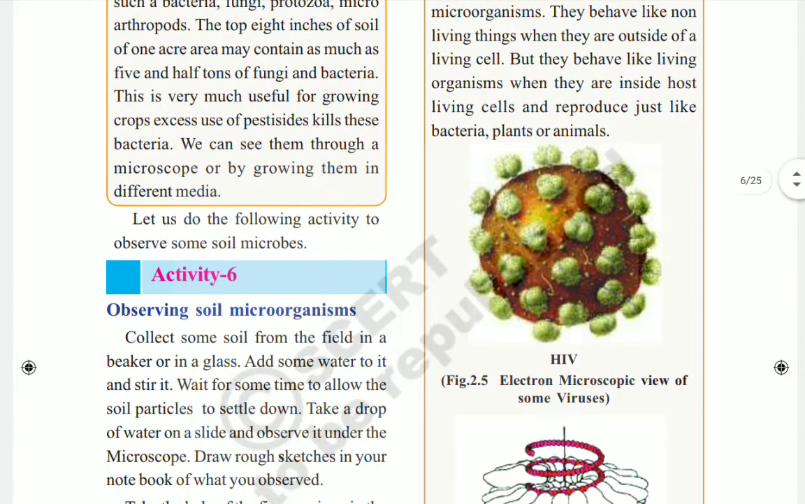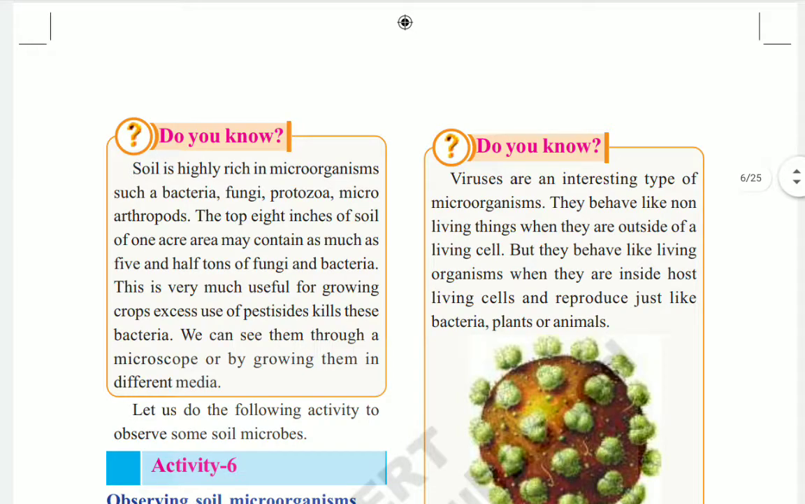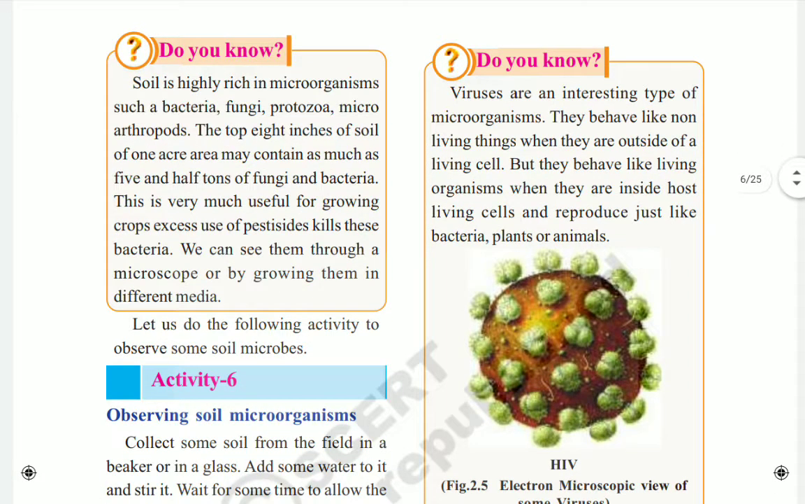These microorganisms we can find in water, soil, and even in air also. So the first one we will take here is soil. Here you see, soil is highly rich in microorganisms such as bacteria, fungi, protozoa, and microarthropods also. If you observe the soil, we can find so many different kinds